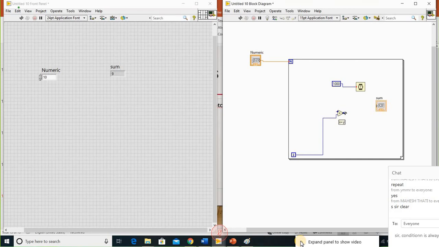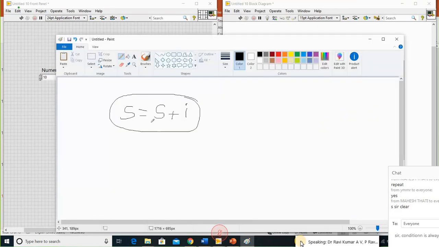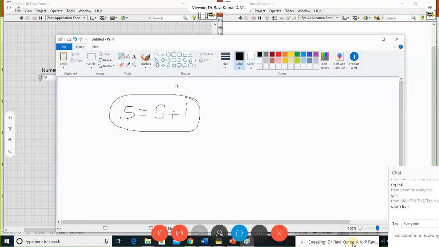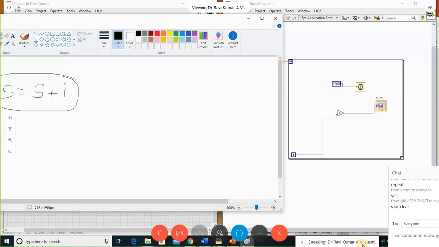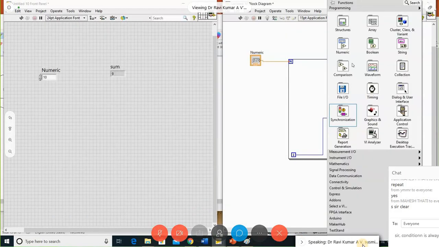The equation I am getting here is that sum is the previous value with the next element. So what am I supposed to do? I feed this element back to here. For that, we have a feedback node, or you can directly connect it to this.